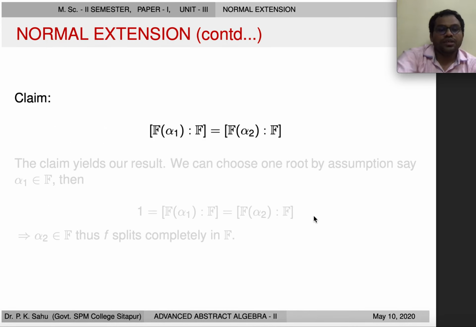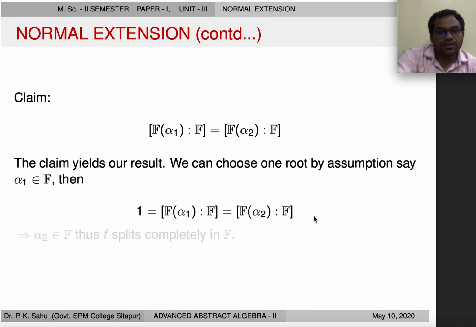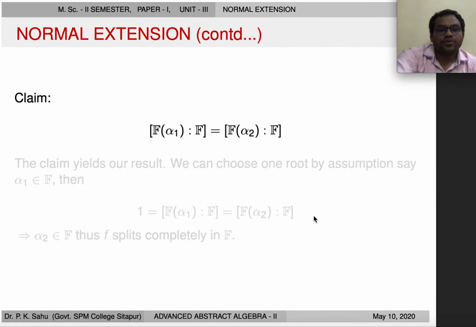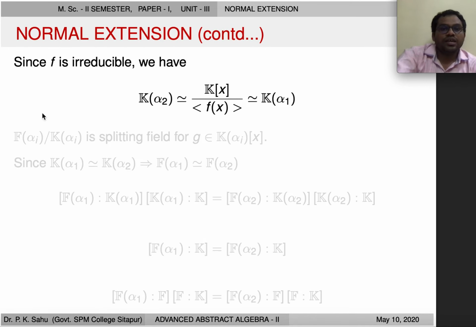Now since f is irreducible, we have taken f as irreducible, we have this equation: K[x] modulo f. So f has two roots α1 and α2, we put α1 here and α2 here, so this is isomorphic to K(α1), this is isomorphic to K(α2). This we know from theorem, these are well known theorems.